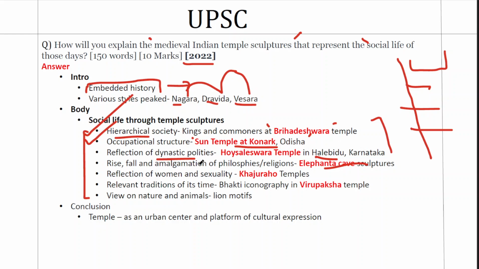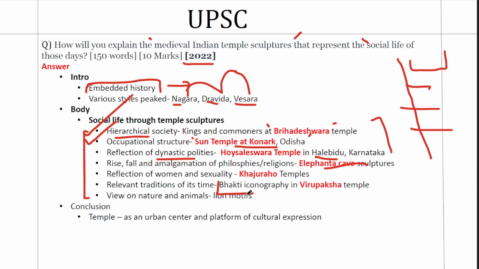Next point is about the reflection of woman and sexuality. A classical example of this is Khajuraho temple in Madhya Pradesh. The way women were viewed and the views the society had about sexuality at that point in time is reflected in these sculptures. The second last point is with respect to traditions of its times. A typical example of it is Bhakti tradition. So medieval period is known for Bhakti tradition. Bhakti tradition started from South India around 7th, 8th century AD in the form of Nayanars and Alvars. Later it flourished to all parts of India in different form of sects.